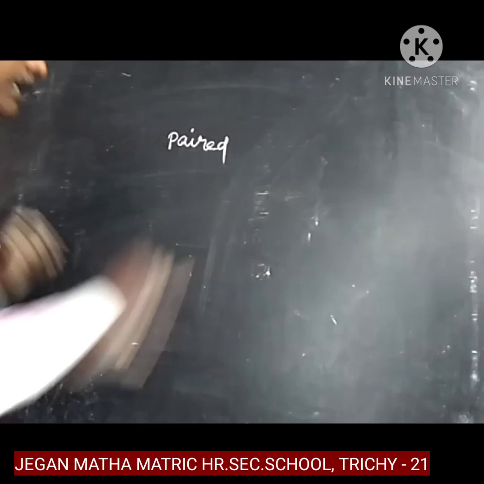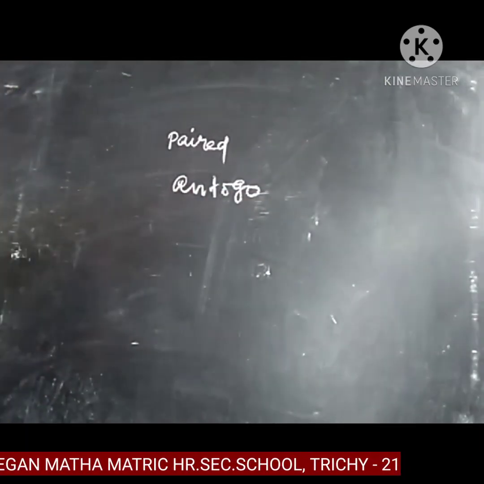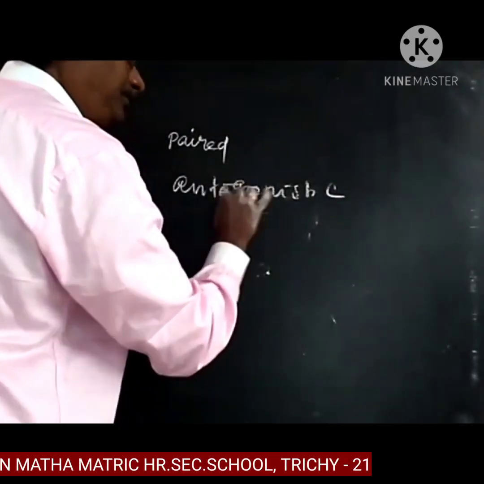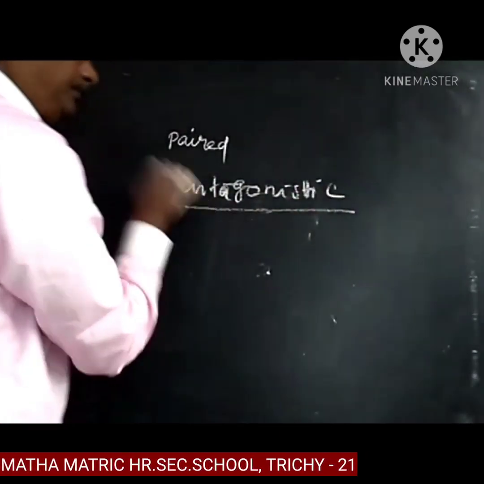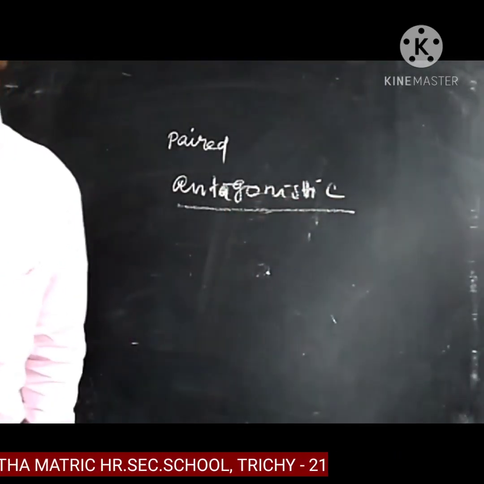The two types of muscles are opposite to each other. This is called antagonistic.